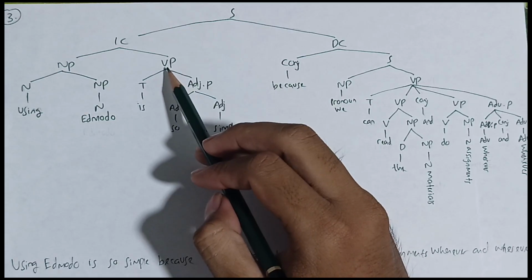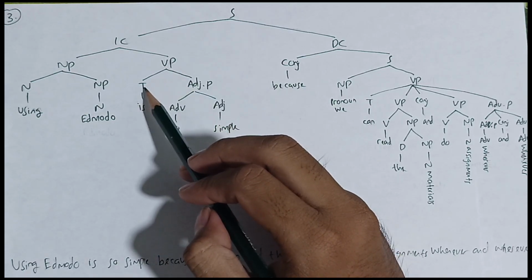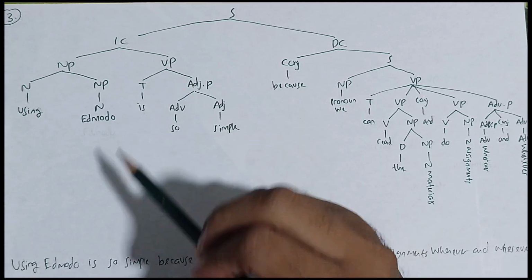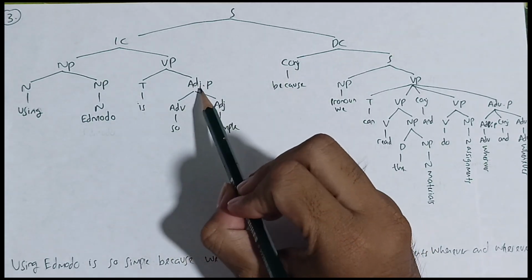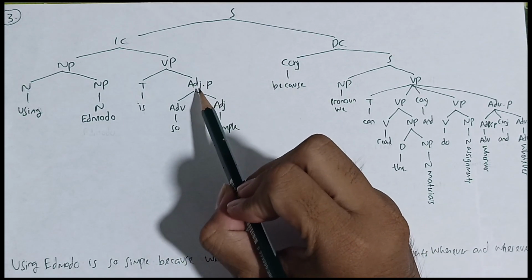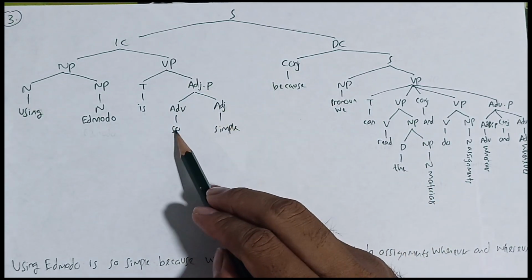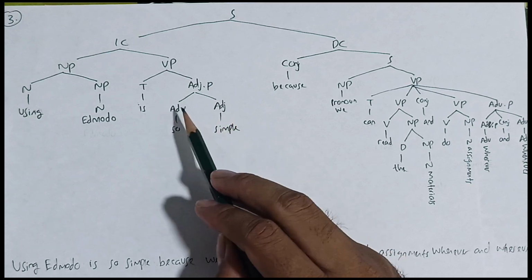The verb phrase is formed by tense and an adjective phrase. The adjective phrase is formed by an adverb and an adjective.